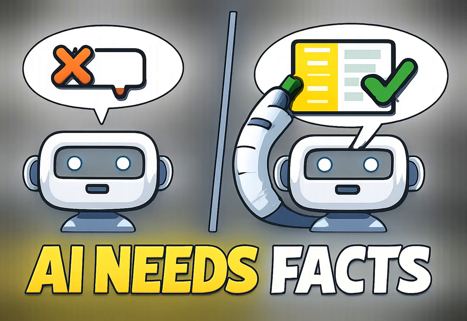Right. RAG gives the model a way to look things up before it answers. That changes the game for accuracy, freshness, and trust. So this is not just prompting better. This is giving the model external knowledge on demand. Exactly. Think of it as a two-part system. First, retrieve relevant information. Then, generate an answer using that information.